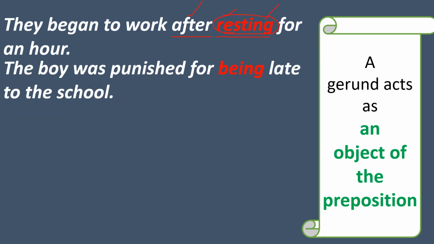Next one, the boy was punished for being late to the school. The gerund is being, because the base form is be plus ing, being. Being is a gerund. It is used after the preposition for. So this gerund acts as an object of the preposition for.